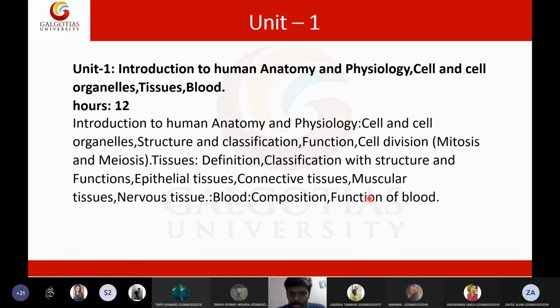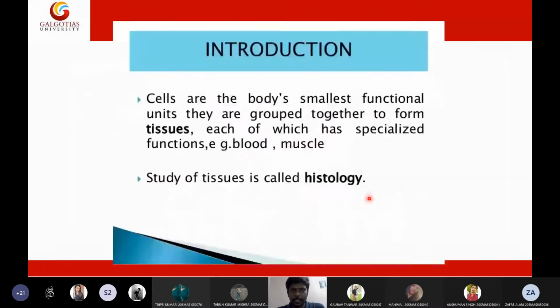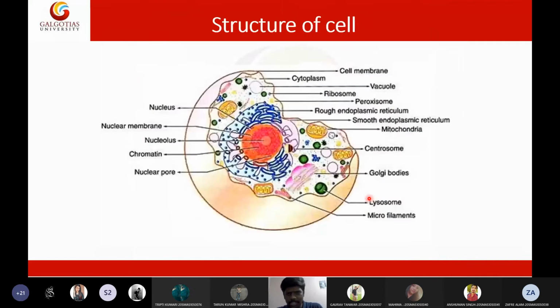As you already know, for the CAT 1 exam, the syllabus will be unit 1 and unit 2. So eventually before the CAT 1 exam, we will finish the syllabus, and our main target unit is unit 4. In the unit 4, we have many things to discuss, so we need to concentrate. So by this, I will start the class. We finished all the basics.